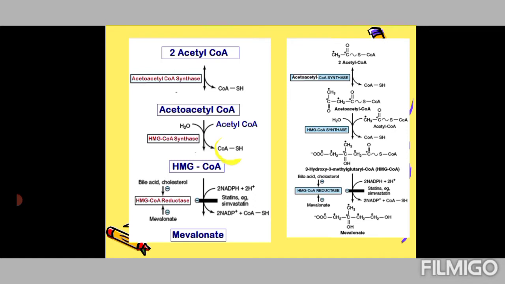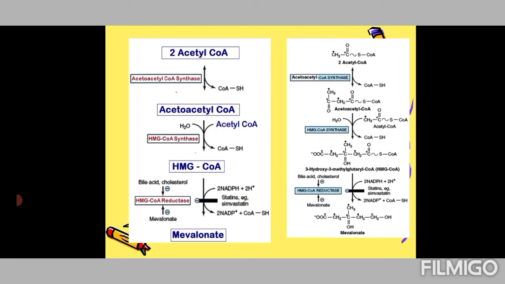The extra coenzyme A portion is split off, and the next step is reduction of HMG-CoA, which is carried out by HMG-CoA reductase. This is the most critical or rate limiting enzyme, the committed step in the cholesterol biosynthesis. And you can see here that it's a reduction process. It involves 2 molecules of NADPH which donate electrons.